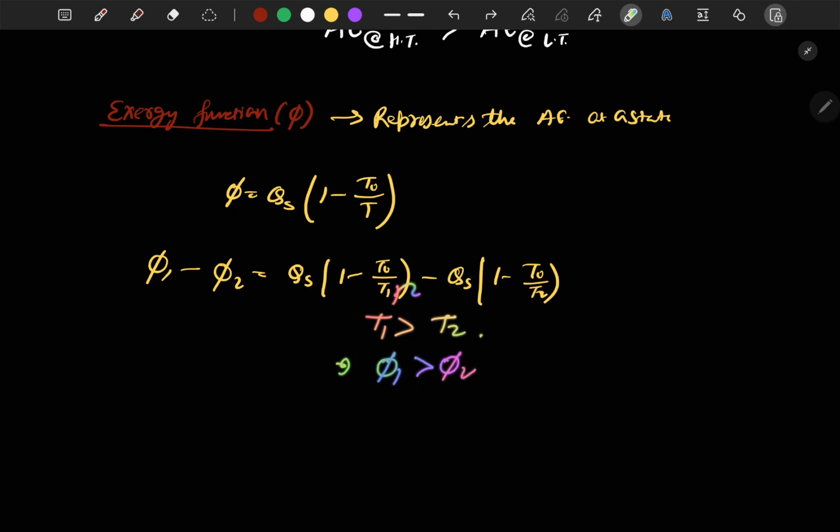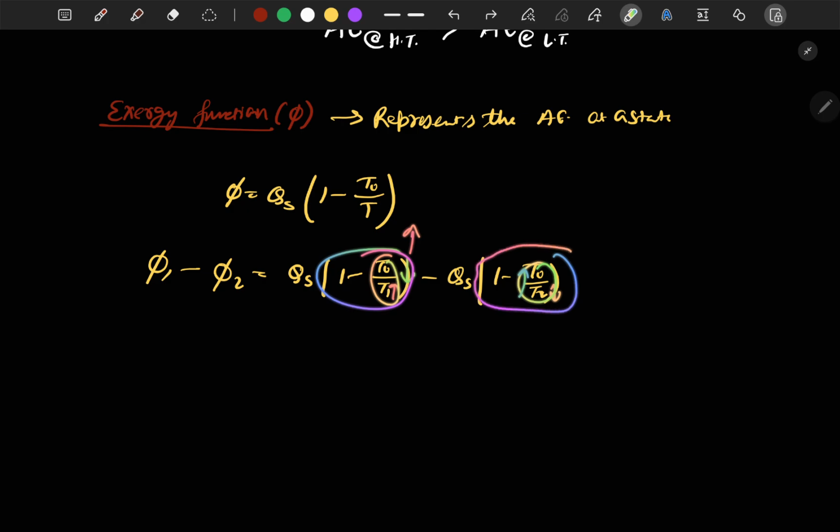If this value is larger, then this value will be smaller, and this complete value will again be larger. Similarly, if this value is smaller, then this value will be larger, and the 1 minus T naught by T2 value will be smaller.